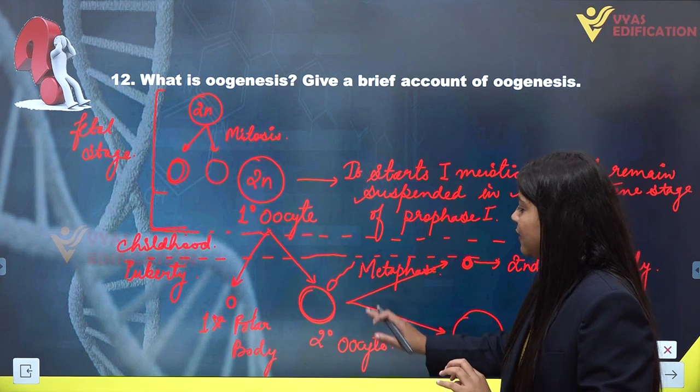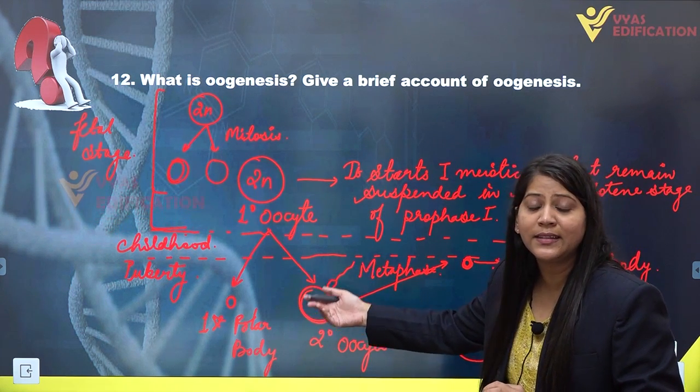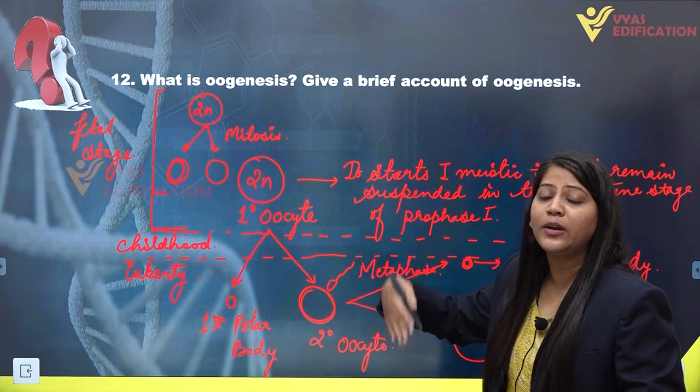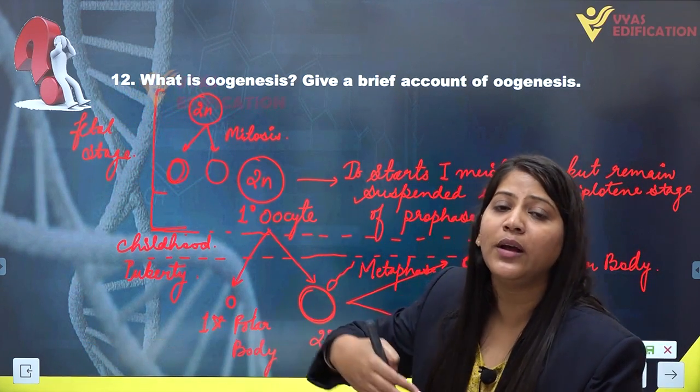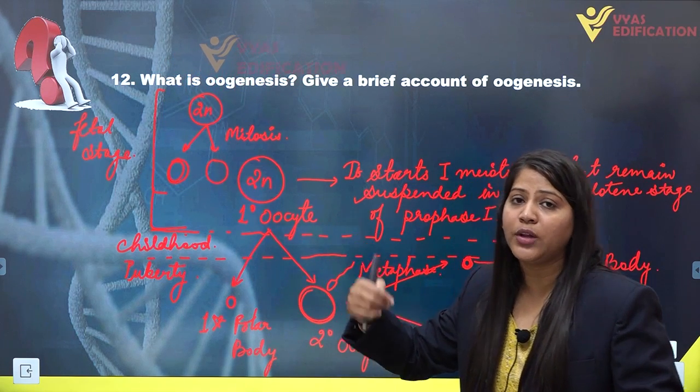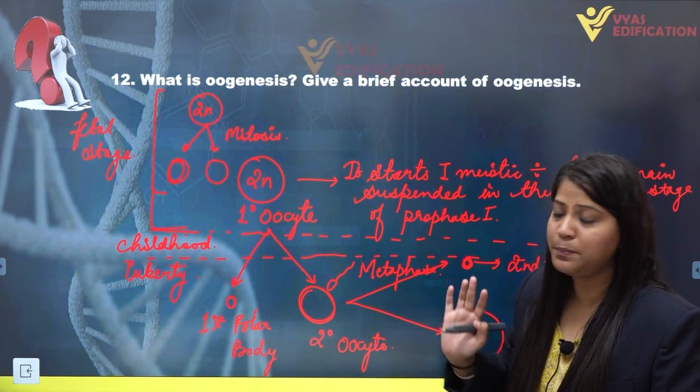Otherwise, when the secondary oocyte does not meet the sperm, it is released into the fallopian tube, goes into the uterus, and leaves the body through the vagina during the menstruation period.